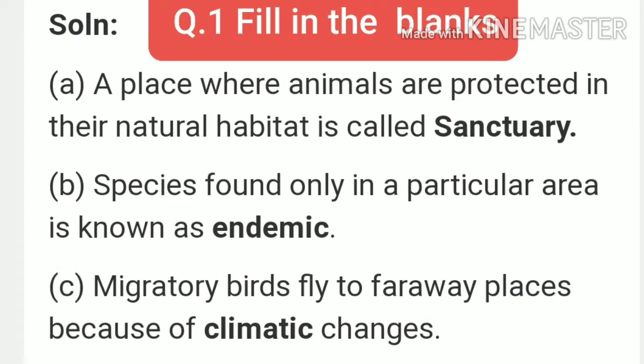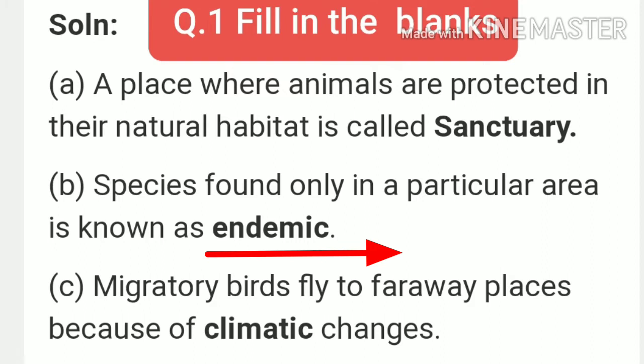The first fill in the blank is: a place where animals are protected in their natural habitat is called blank. So children, you all know that a place where animals are protected in their natural habitat is called a sanctuary. So the answer is sanctuary. A species found only in a particular area is known as blank. The answer is endemic. The species which is found only in a particular area is known as endemic species.